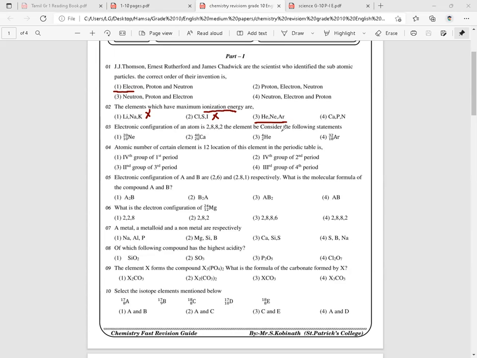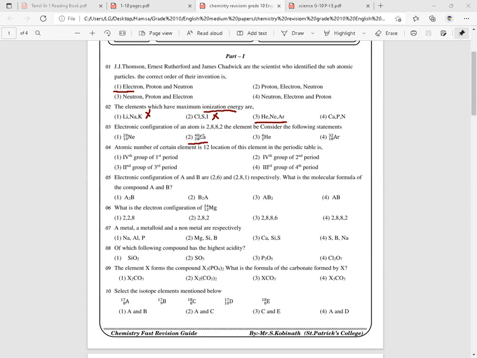The element B, consider the following statements. Right. So they say the electronic configuration of one particular atom is 2, 8, 8, 2. So when you add and get the total, it will be 20, right? So the element should have the atomic number 20, so that is going to be calcium, right?